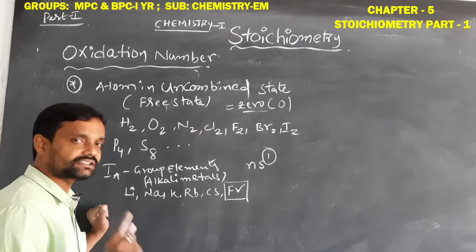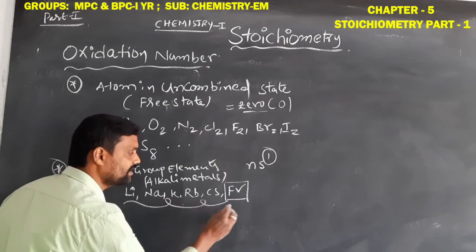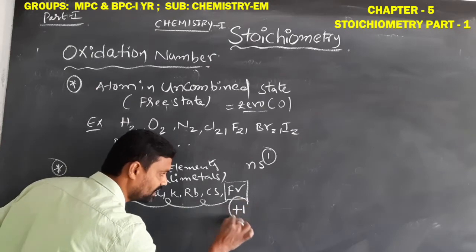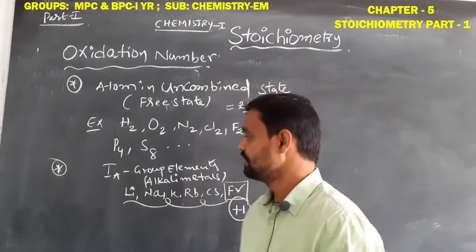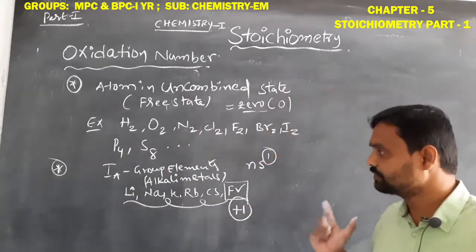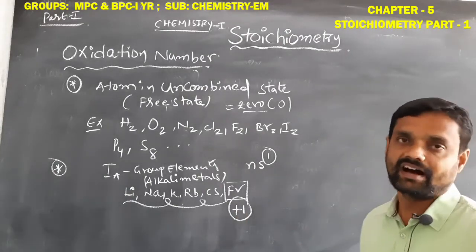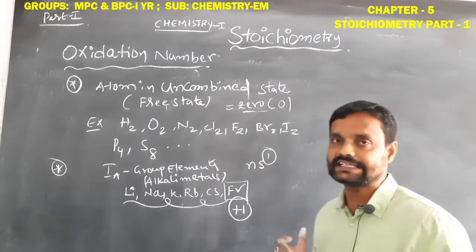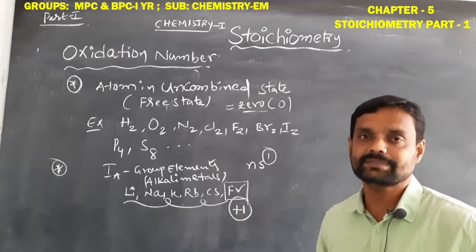By losing that one electron, all first A group elements always show the +1 oxidation state. Okay student, this is the key point. Their oxidation number is constant. How much? +1.